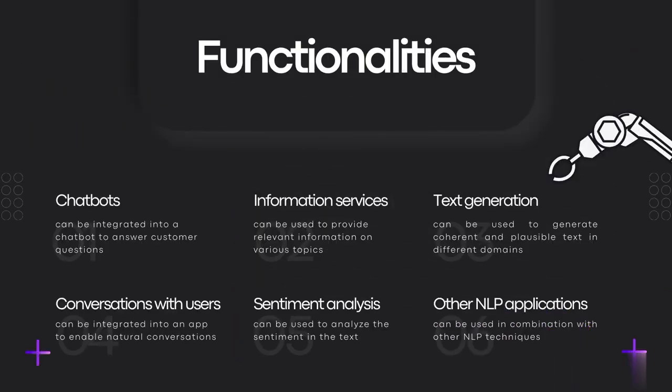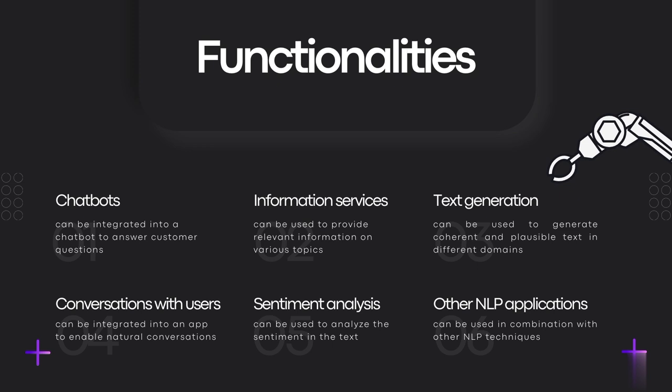You are probably wondering what this artificial intelligence software can be good for. Well, ChatGPT can be used in a variety of applications and purposes, including chatbots. It can be integrated into a chatbot to answer customer questions and provide 24/7 support. Information services might be used to provide relevant information on various topics such as news, products, or services.